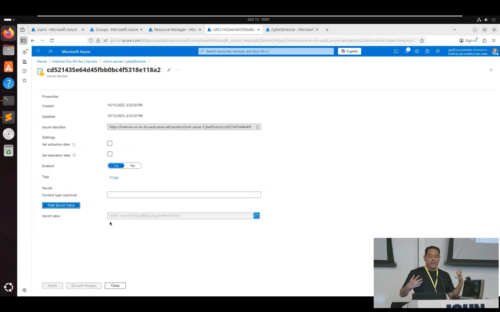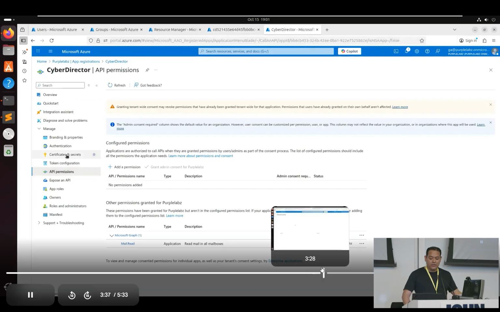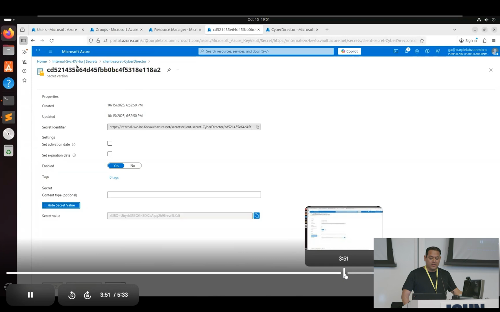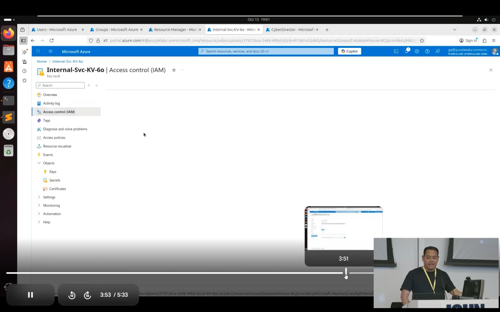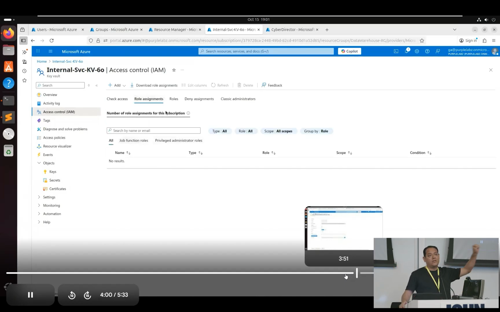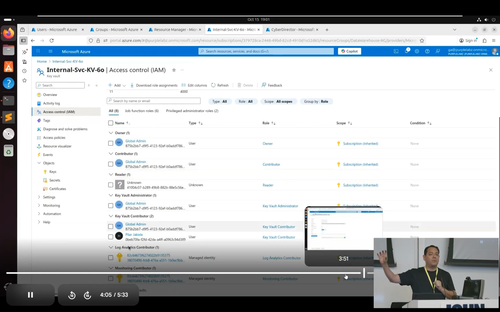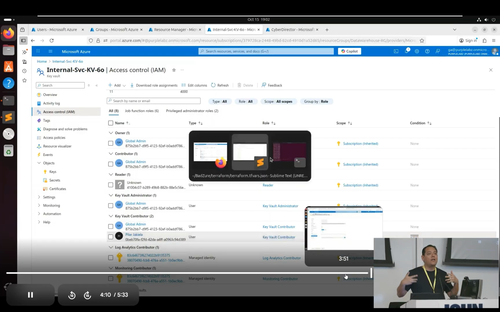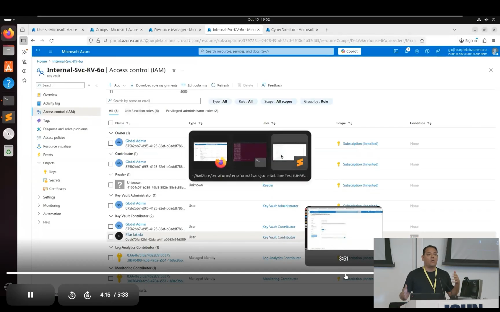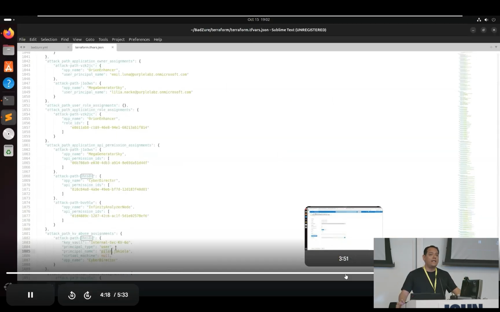This is how we are creating the attack paths. Finally, we're going to fast forward a little bit. We give a random user created from the previous steps read access to that key vault. So that's how the attack path gets constructed. Now we have a user who has a permission on a key vault, and this key vault has a secret for an app registration, and this app registration has a high level permission, and we can navigate the attack path. With this setup, you can test this attack path, execute attack simulations, perhaps run BloodHound against it, or run your security tools to see whether they detect this attack path.